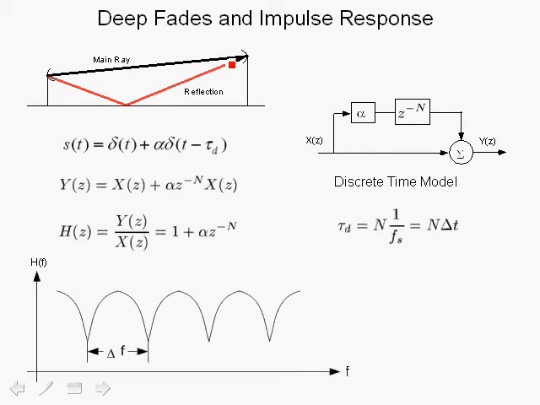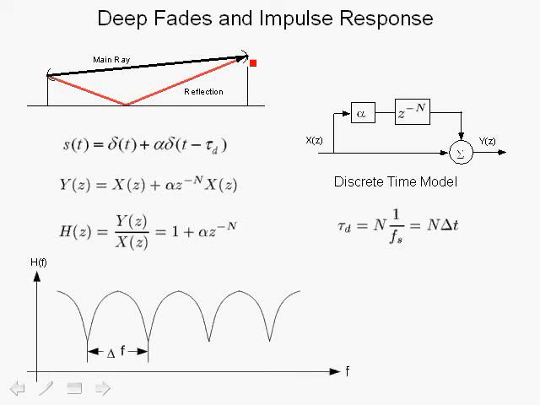What we want to do is look into the implications of deep fades on the structure of the equalizer and the complexity of the equalizer in order to combat the effect of these deep fades. Going back to our simple model of a multipath channel, we have the main ray plus a reflected ray. Of course, we have attenuation.